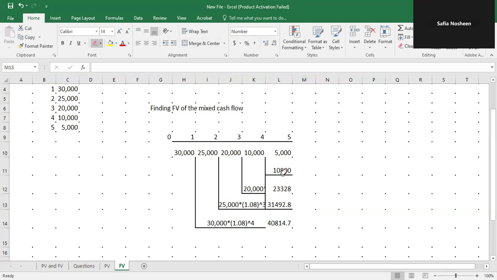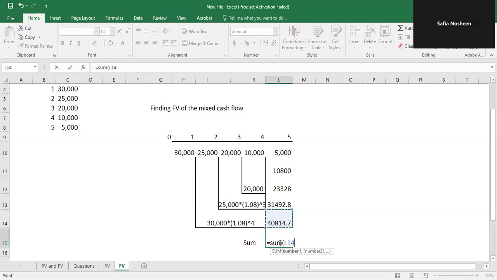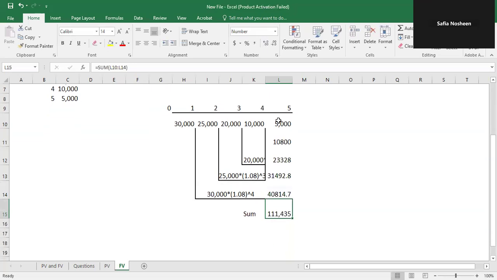Now we will add all these values. So we will have the sum, adding all these values. So this is the future value of this mixed cash flow.